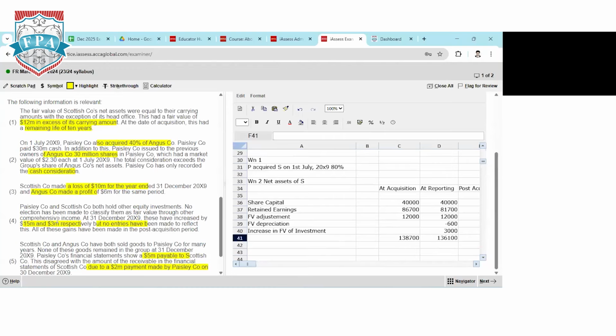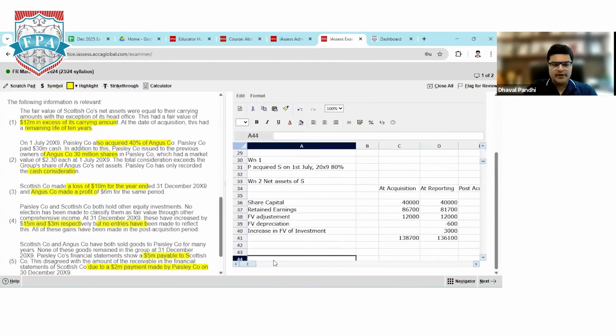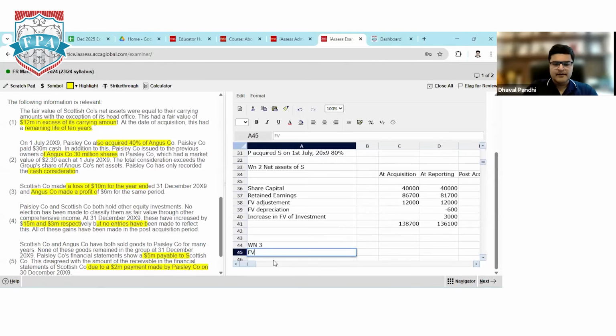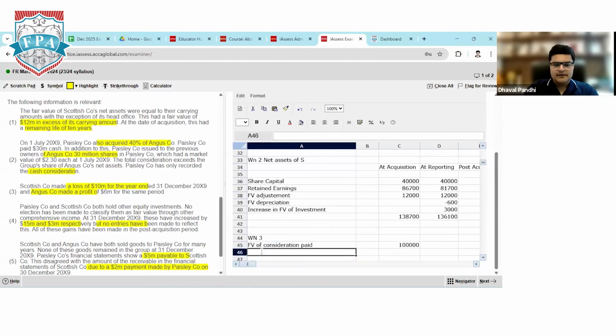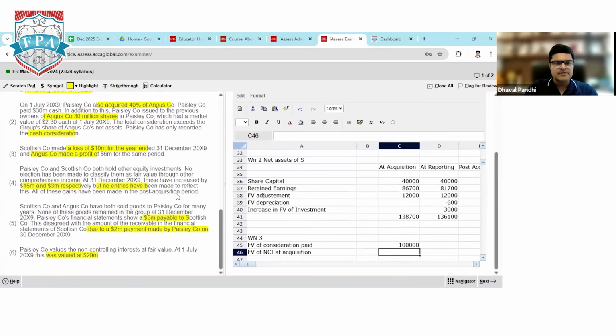Sure. Then we'll go to the working note number 3, which is for goodwill. Fair value of consideration paid. In the first statement itself, they have given to us the fair value of consideration paid is $100 million. So $100 million, which is 1 lakh because all our figures are in 1000 already. Fair value of NCI at acquisition was already given to us in the last adjustment, which is 29,000 on 1st July.